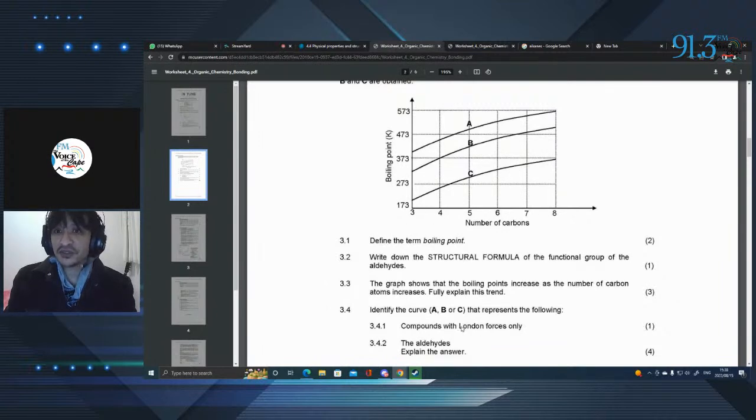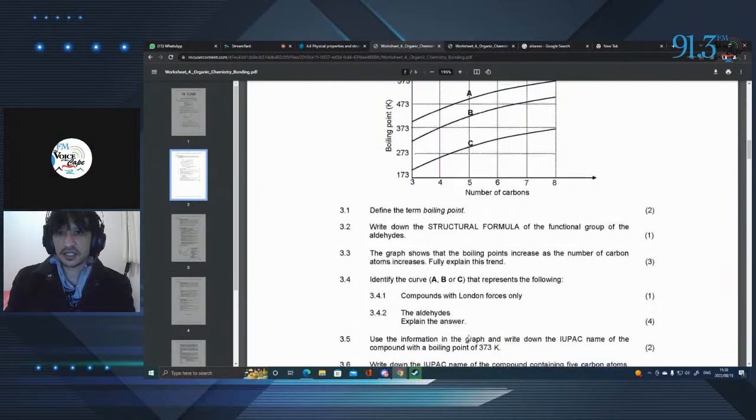So remember, London forces and van der Waals forces are the same thing. London dispersion forces are a type of force that exists within van der Waals forces. Those are one of the weakest forces. The bonds aren't very strong.